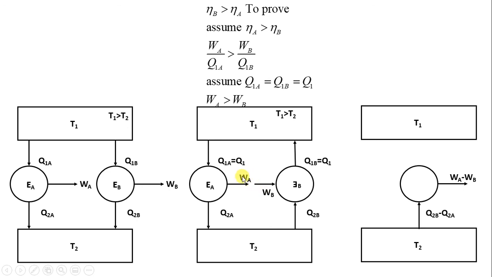And WA minus WB will be the net work from this engine. So this engine is taking heat and converting it into an equivalent amount of work, which is violating Kelvin-Planck. That is why our initial assumption, that the efficiency of the actual engine is greater than the Carnot engine, is wrong. And we have proved that the efficiency of the Carnot engine is greater than the efficiency of the actual engine.